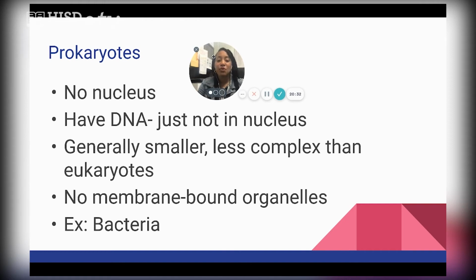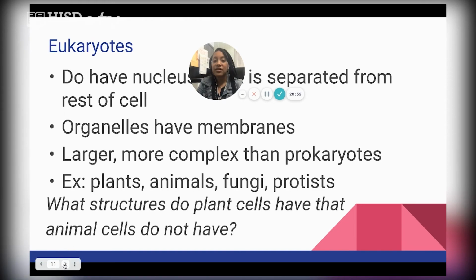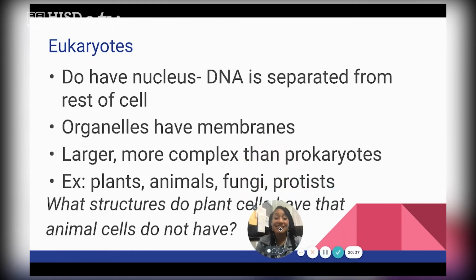All right, so now that we know what a prokaryotic cell is, let's talk about eukaryotic cells. So eukaryotic cells is what we have in our body. We are all made up of eukaryotic cells, millions of them. So what's the difference? Again, the big identifier of a eukaryotic cell is it has a nucleus. And not only does it have a nucleus, but the DNA is separated from the rest of the cell. And all that means is that the DNA is inside of the nucleus. In prokaryotic cells, the DNA is just hanging out and it's not separate from the rest of the cell. But in a eukaryotic cell, that DNA is kind of hidden in the nucleus.